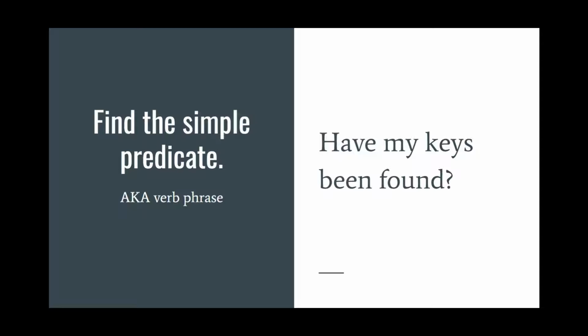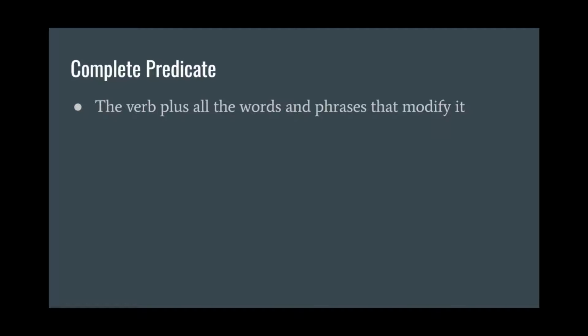Have my keys been found? We have the action verb found and two helping verbs, have and been. So have been found would be the simple predicate here. The complete predicate, just like the complete subject, is going to be that verb, the simple predicate, plus any words or phrases that modify it. Okay, so that's going to be phrases that tell us when that verb happened, how it happened, where it happened, why it happened, anything like that.